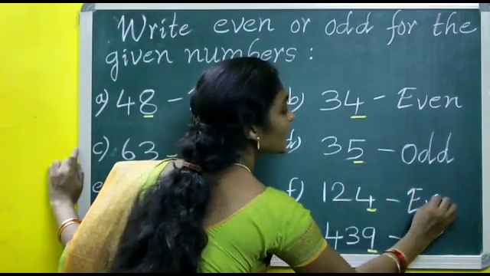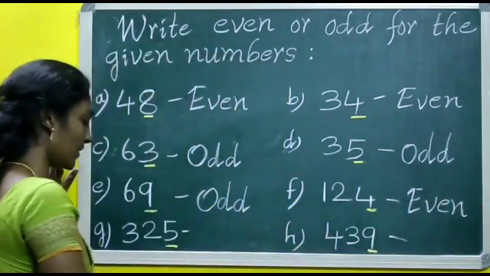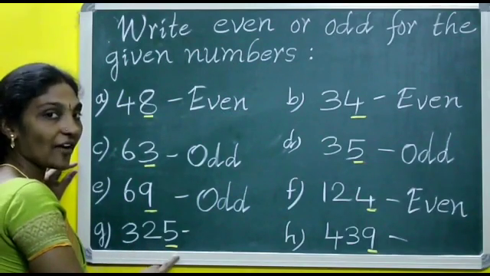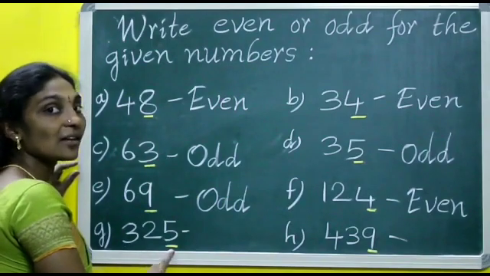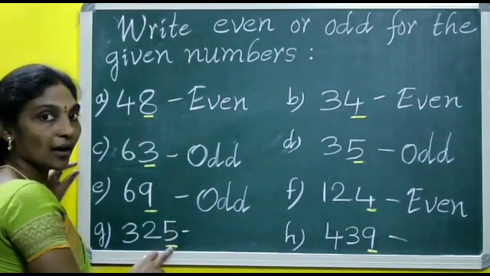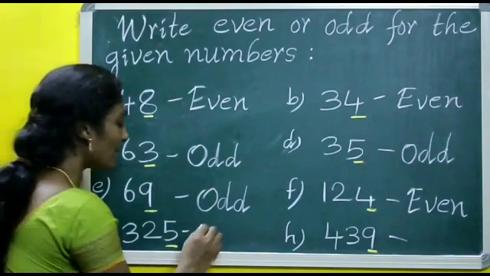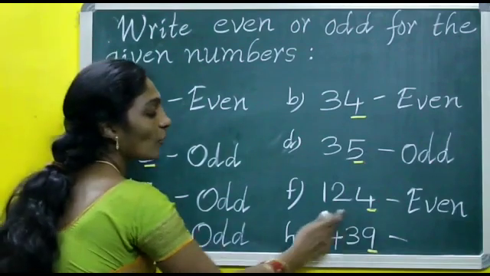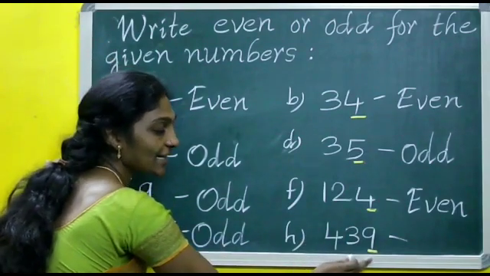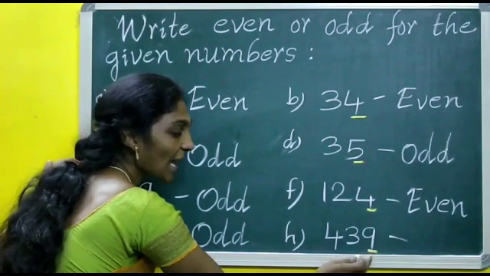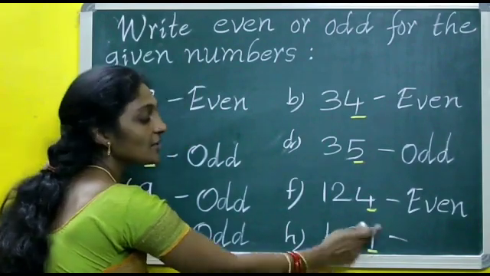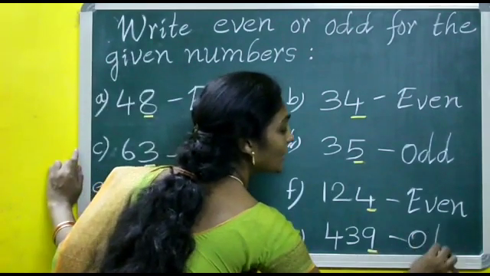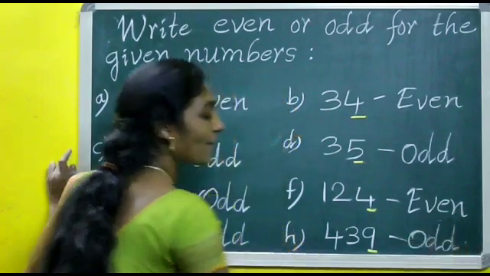What is this number? Read, children. 325. This number is ending with 5. 5 is odd. So the number is an odd number. 325 is an odd number. What is this number? 439. It is ending with the digit 9. 9 is odd. So the given number 439 is an odd number.